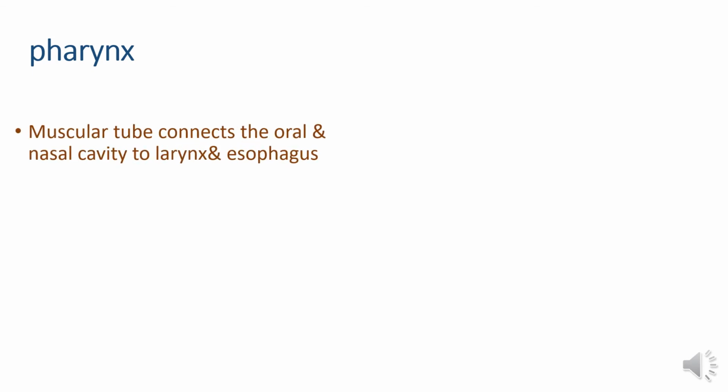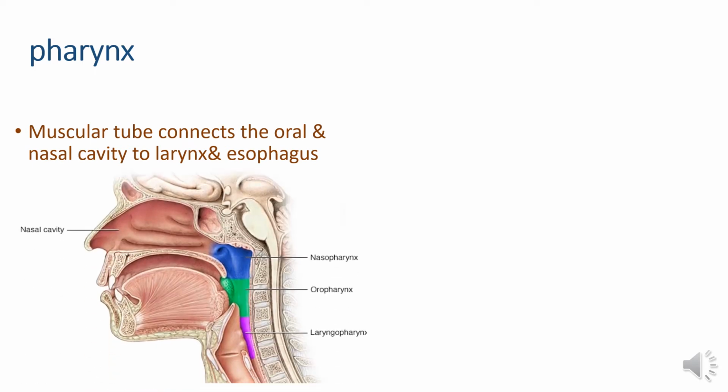The pharynx is a muscular tube. It lies behind the nose, mouth and the larynx. It connects the oral and nasal cavity to the larynx and the esophagus. In this diagram, the part in blue is called the nasopharynx. It lies behind the nasal cavity. The second part, in green, lies behind the oral cavity. It is called the oropharynx. And the third one lies behind the larynx, called the laryngopharynx.